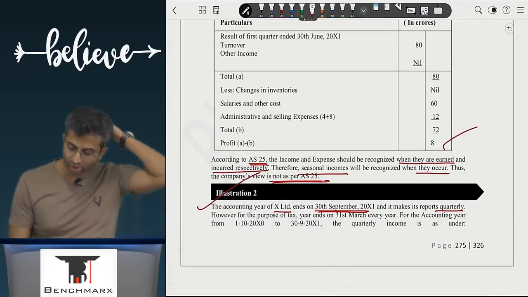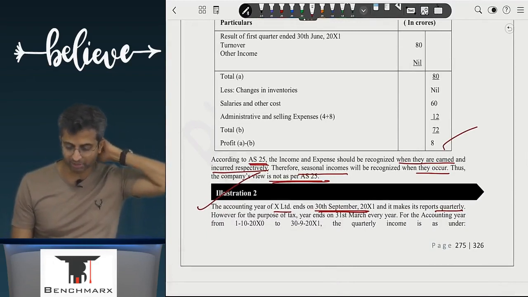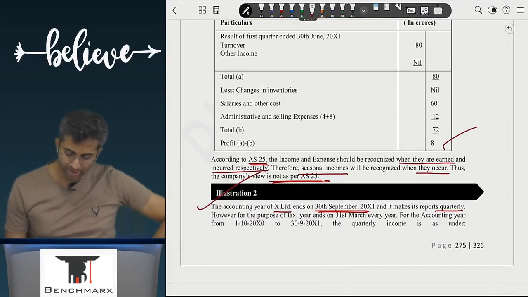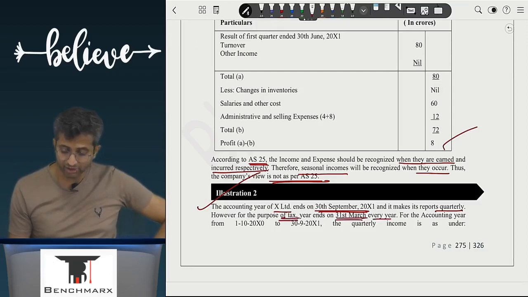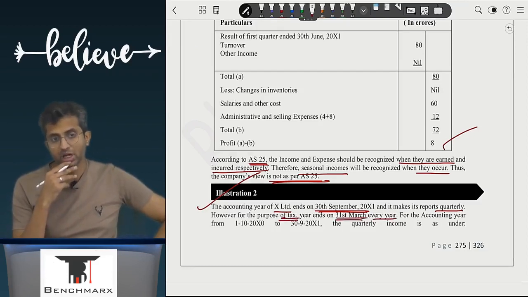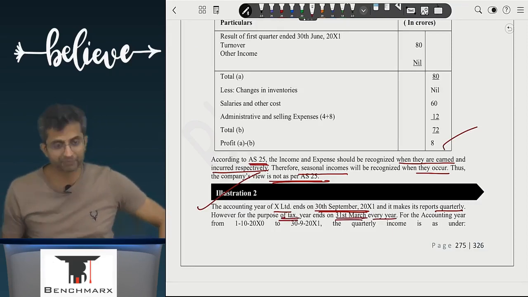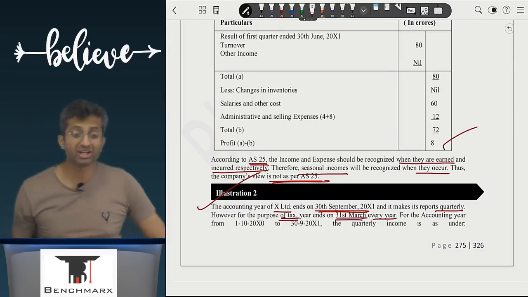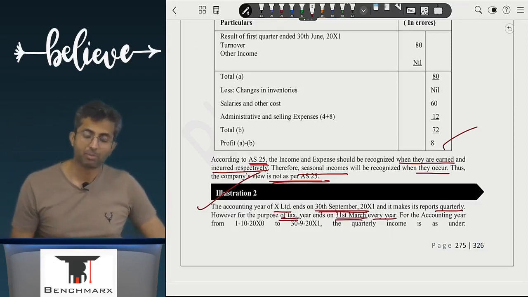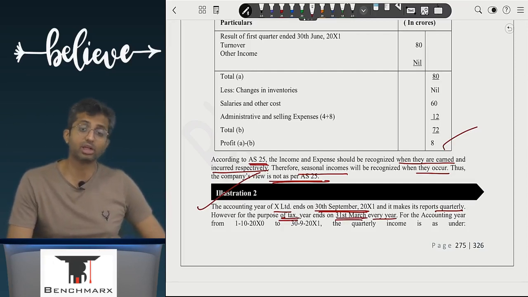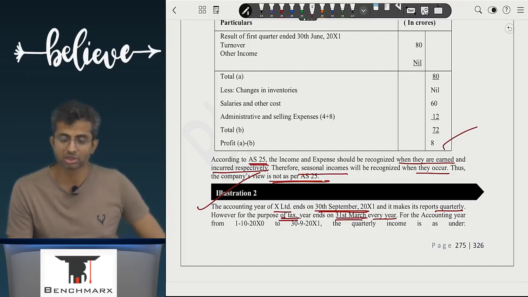The accounting year of the company ends on 30th September 20x1 and it makes reports quarterly. However, for the purpose of tax, the year ends on 31st March each year. Is it possible that the company prepares its books of accounts for year ending 30th September, but for income tax, the year ending has to be 31st March? Is that possible?